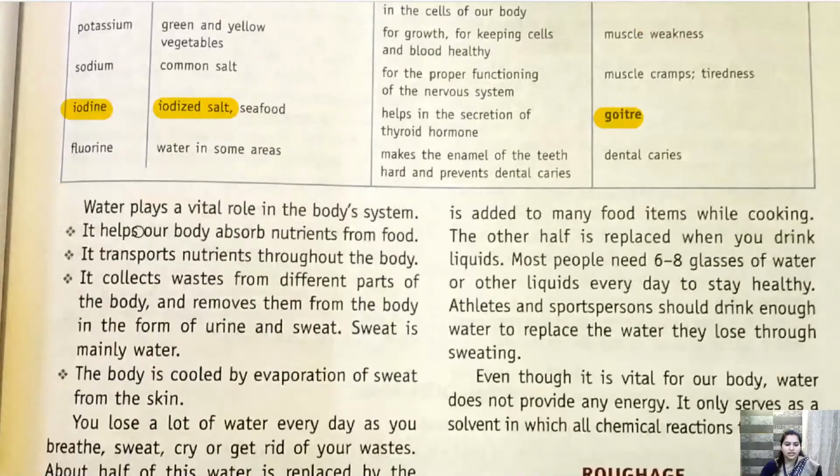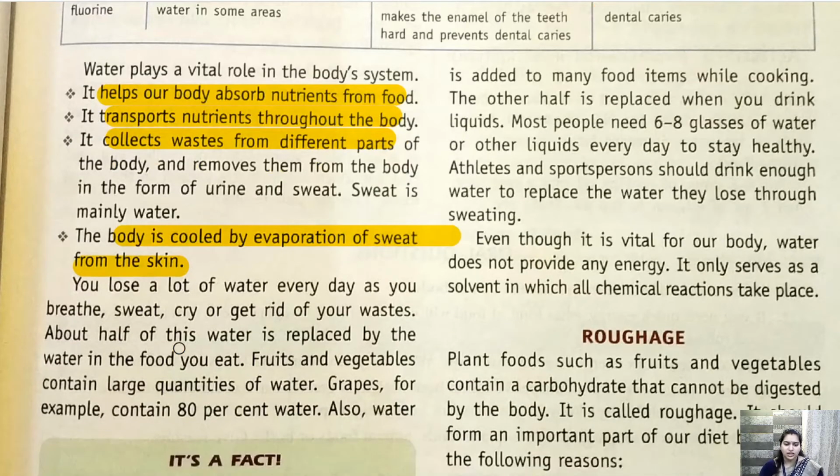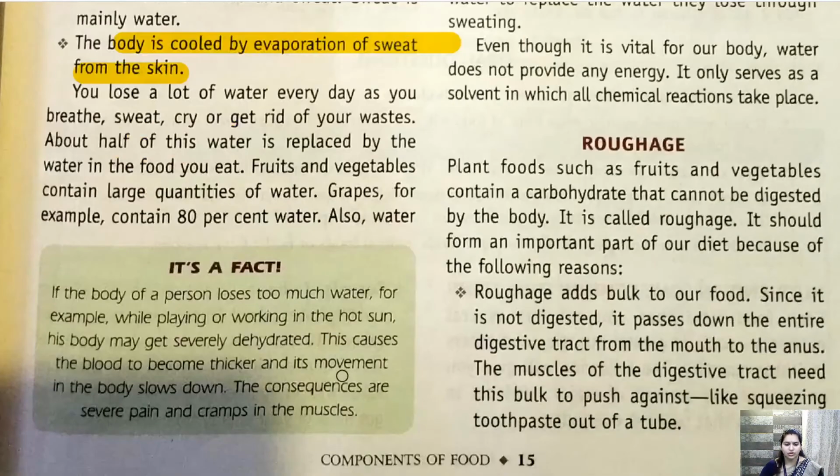It helps our body absorb nutrients from the food, transport nutrients throughout the body, collect waste from different parts of the body and remove it by sweat and urine, and the body is cooled by evaporation of sweat from the skin. Okay, we have also studied this in a detailed manner, so I'm not going into much detail.